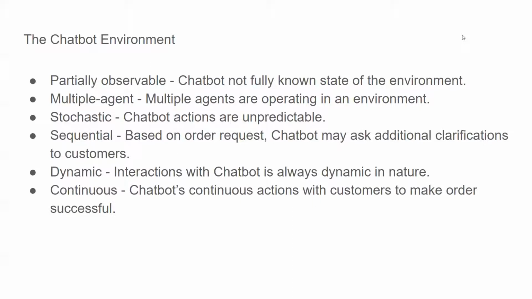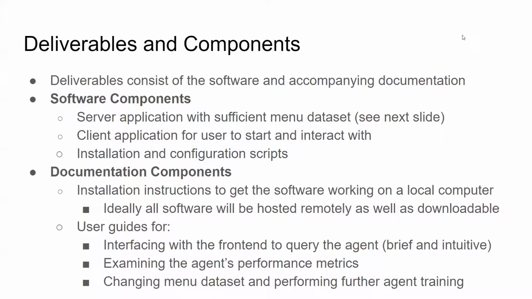The chatbot environment is partially observable, multi-agent, stochastic, sequential, dynamic, and continuous. We have software and documentation accompanying it. The software, broadly speaking, will be a server holding our menu data. I'll talk about that a little more. And also the agents, the AI algorithms, will be back there, versus the client that the customer is interacting with on the front end. And then the documentation will help the user install the software and also explain how to interact with it after that.